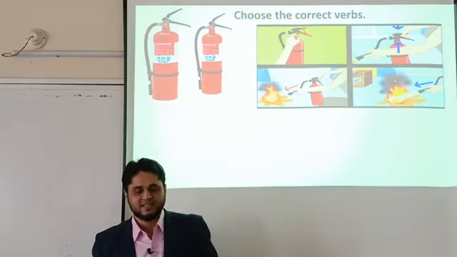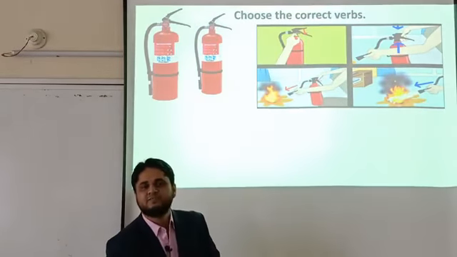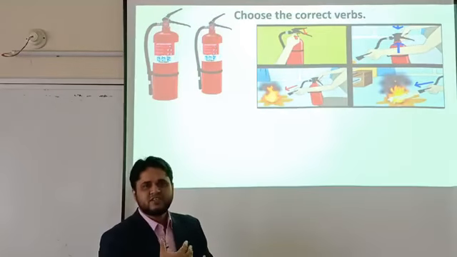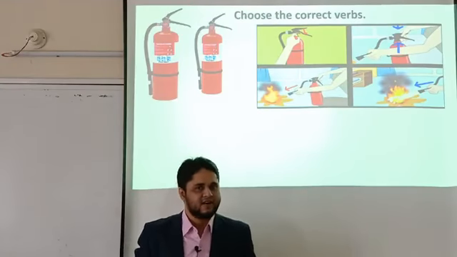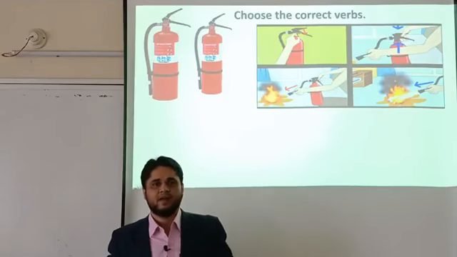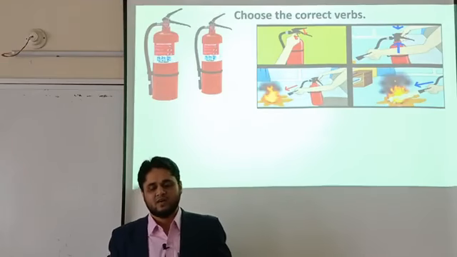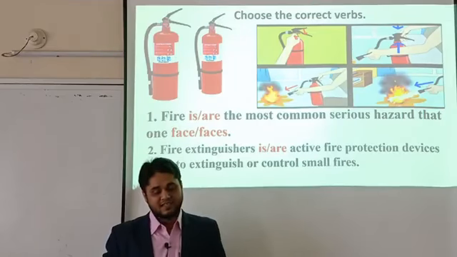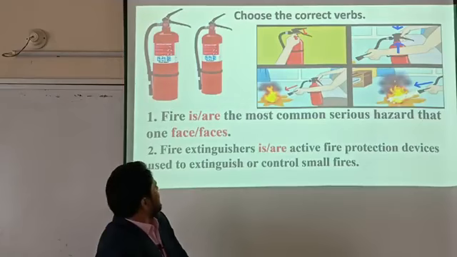Let's see our next slide. Here we can see a fire extinguisher. Do you know what a fire extinguisher is? A fire extinguisher is very important because if we see any fire, to extinguish it, a fire extinguisher can extinguish fire instantly. So that's why we can see this in shopping malls, in large buildings, as well as in our houses. So the sentence is: Fire, the option is or are, the most common serious hazard that one faces or faces.